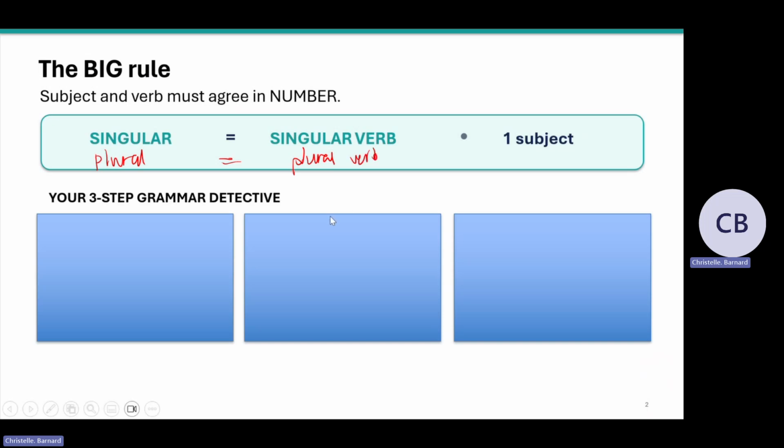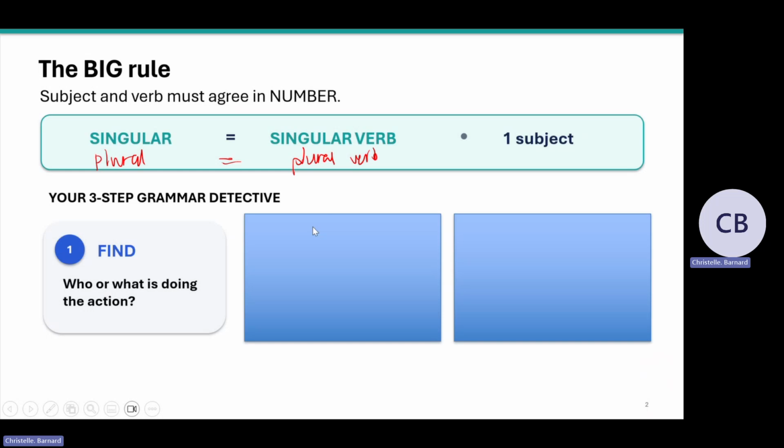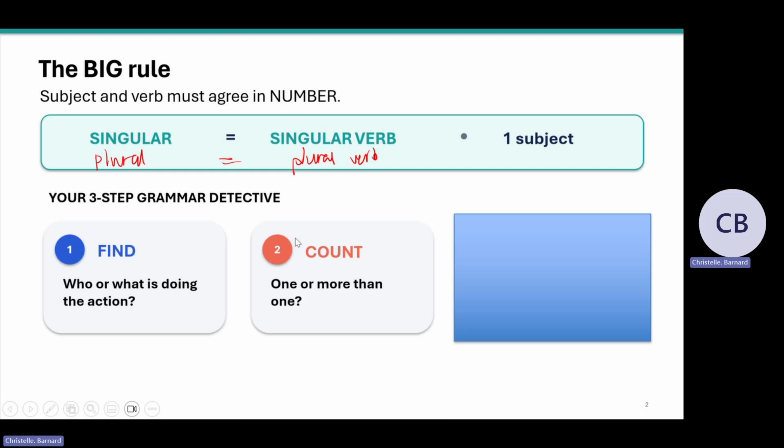So now when we do this, you're going to be like a grammar detective. You have 3 steps that you're going to follow. The first one is, you're going to find out who or what is doing the action. In other words, you're going to identify the subject. Step 2 is, you're going to count the subject. You're going to ask, how many? Is this one or is it more than one?